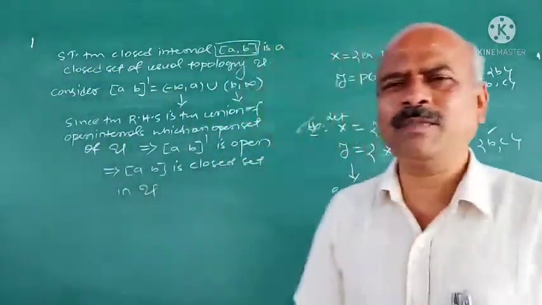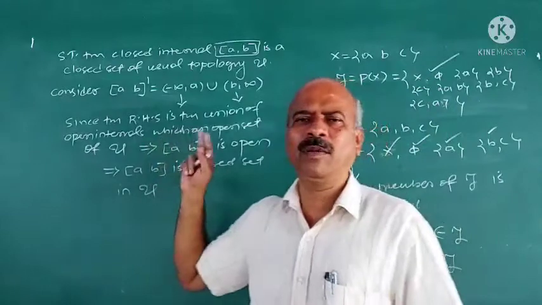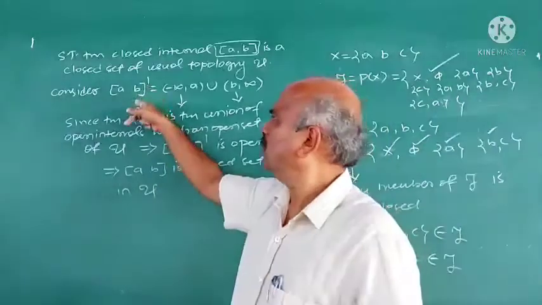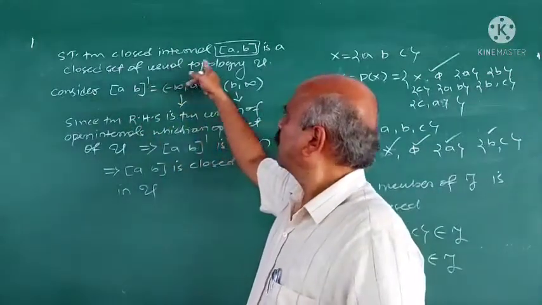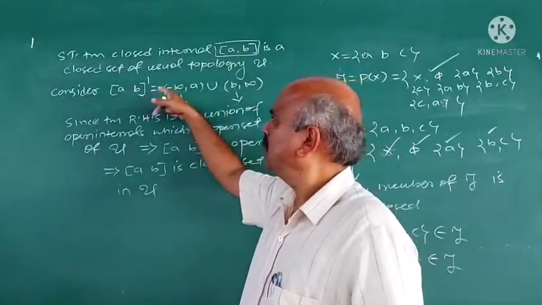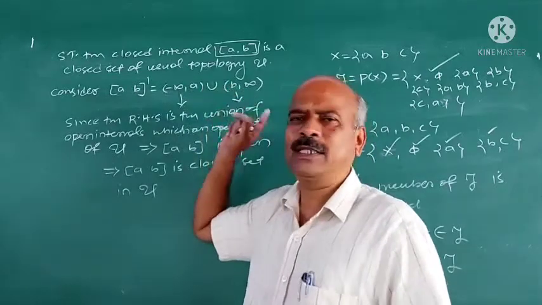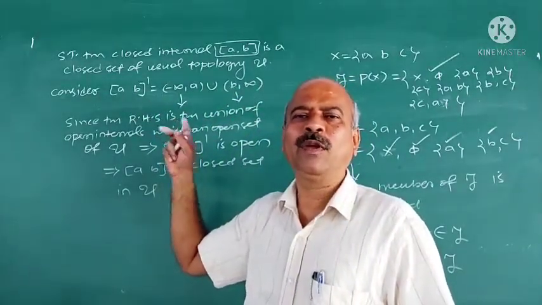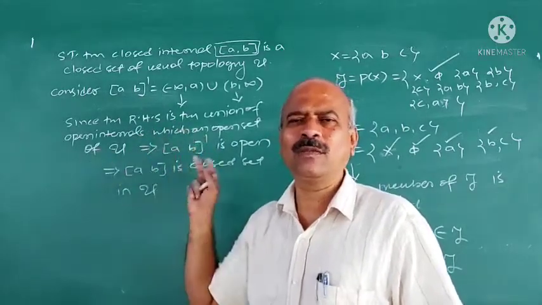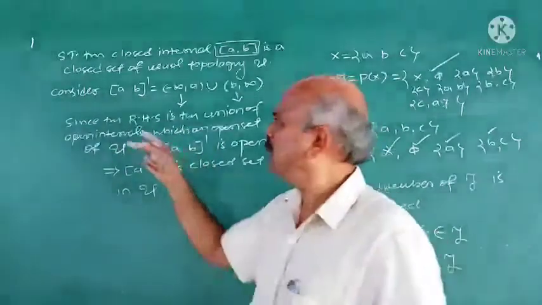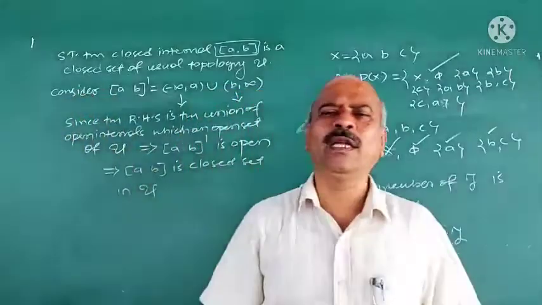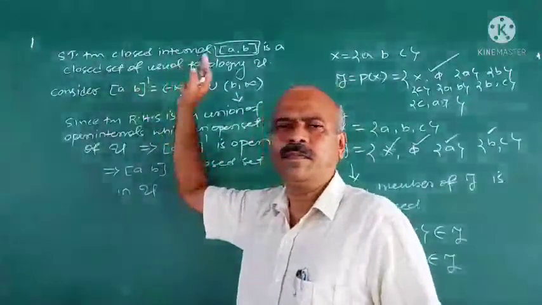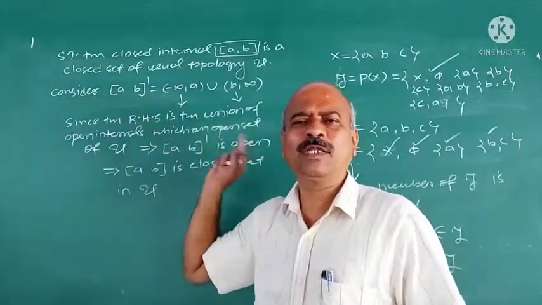See, these examples are important. This same question may be an MCQ question. The question may be like this: the closed interval [a, b] is a dash set: closed set, open set, or semi-open set, like that. Four choices, may be any choices. Then your choice is: the closed interval in the usual topology U is a closed set. An open interval is an open set.